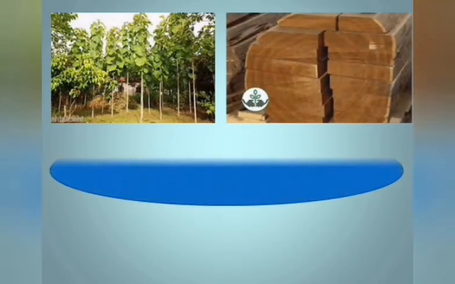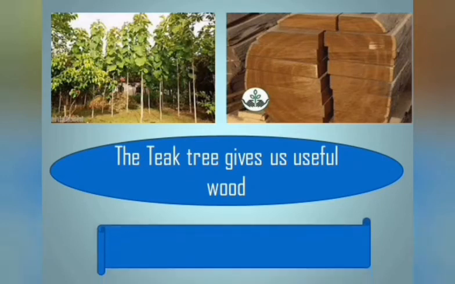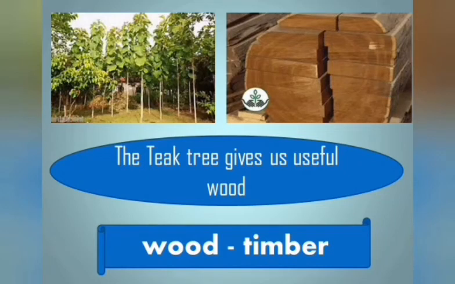This is your 7th line. Okay, children, listen. What is this tree? This is a teak wood tree. Most of the furniture is made using teak. Okay, children? So that 7th line is, teak tree gives us useful wood. Wood means timber. By using wood, we can make furniture like your school benches and chairs and also doors. These are made of wood. So the teak tree gives us useful wood.